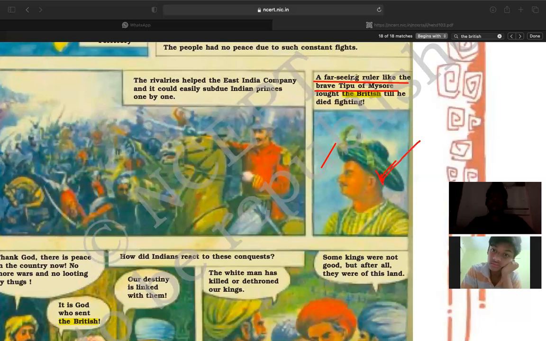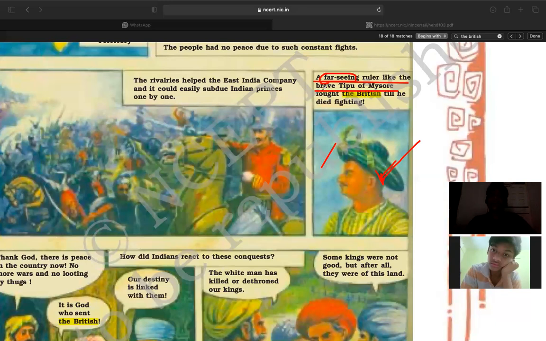A far-seeing ruler, far-seeing means what? A person who can see the future, or who can see the distance, far from the present.